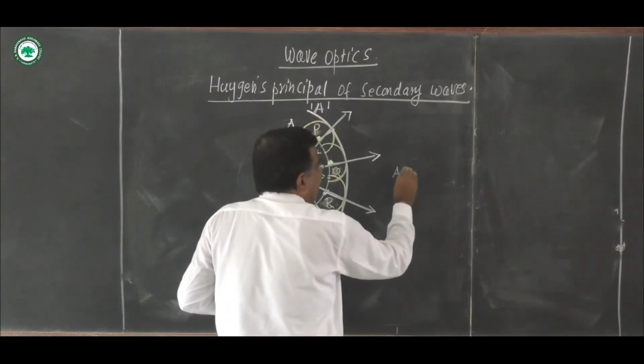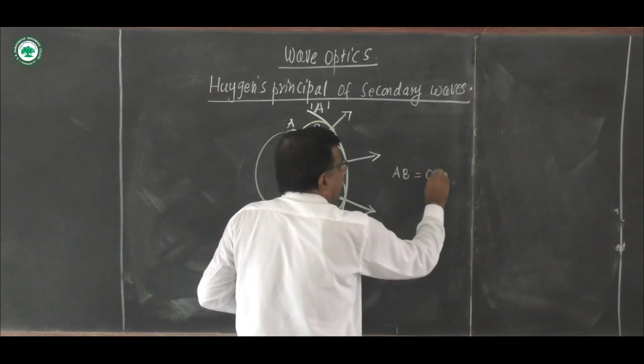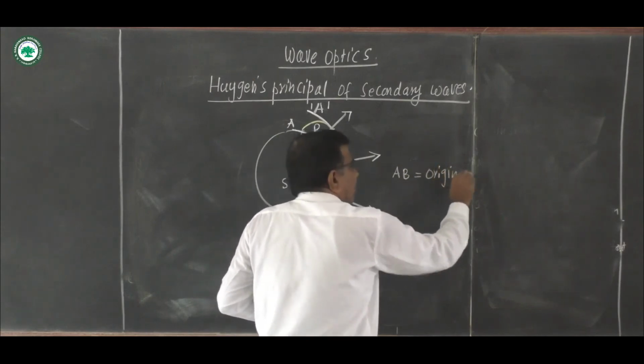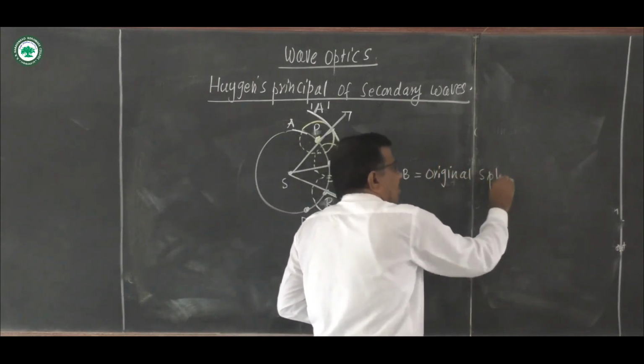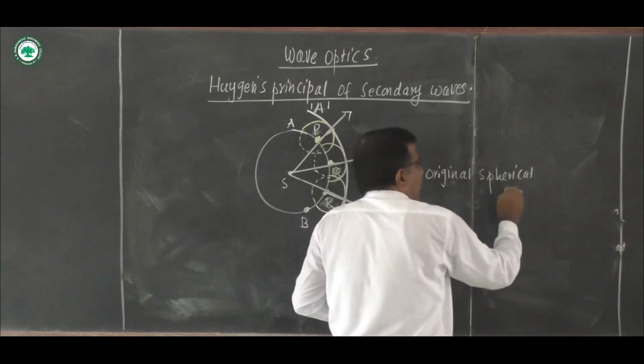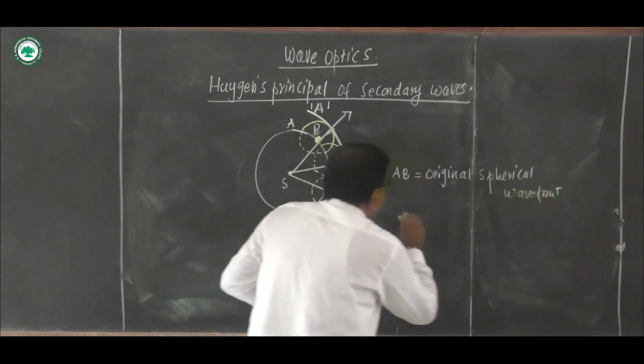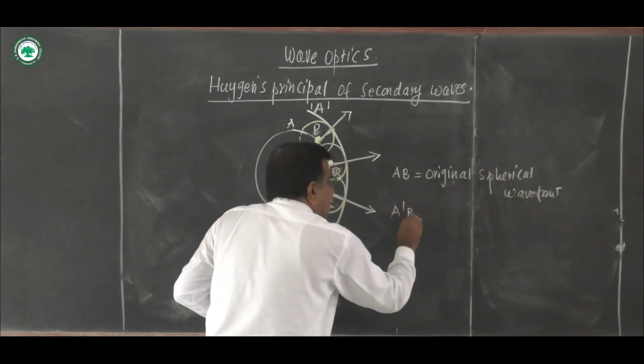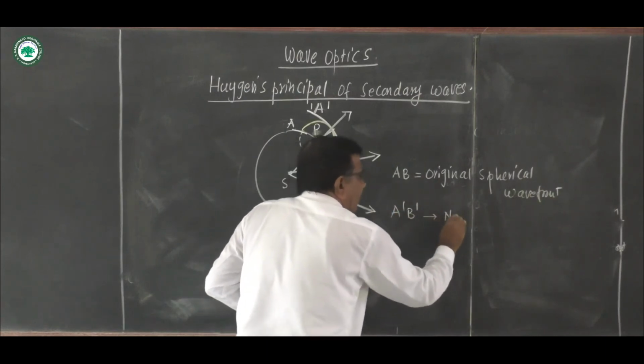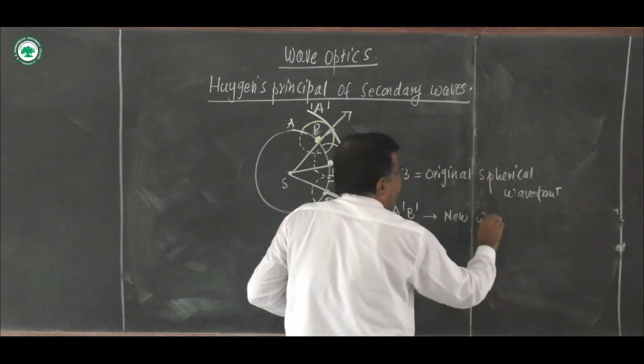AB is the original spherical wavefront. A dash B dash is the new spherical wavefront after time t.